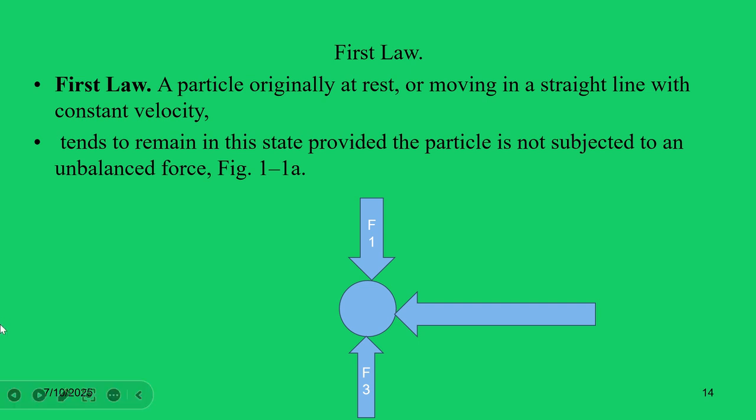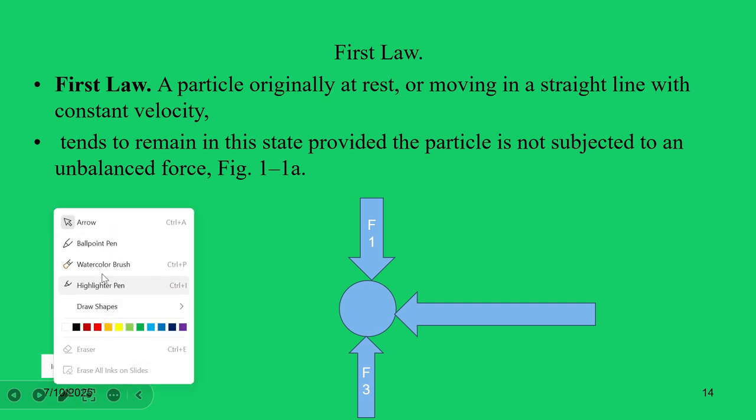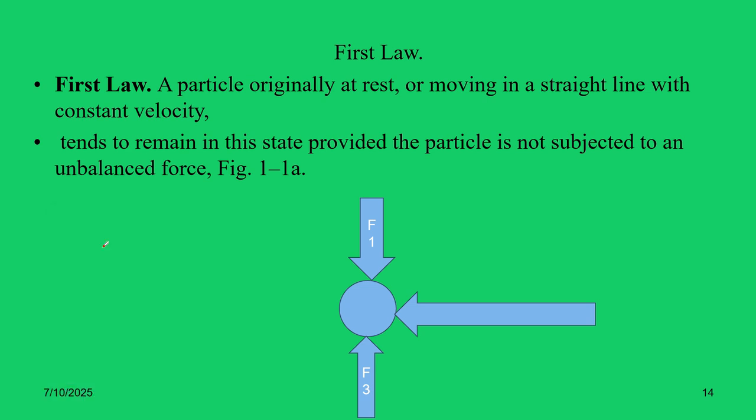When we add these forces simultaneously, we get the total or unbalanced force, F, which is equal to F1 plus F2 plus F3.